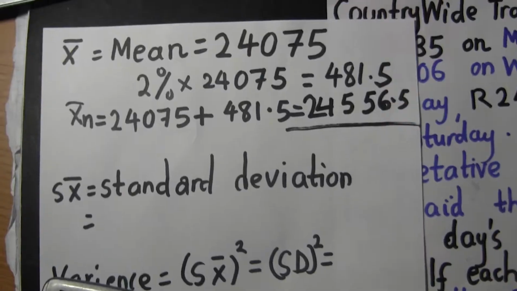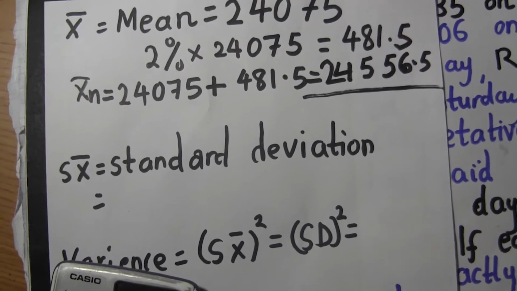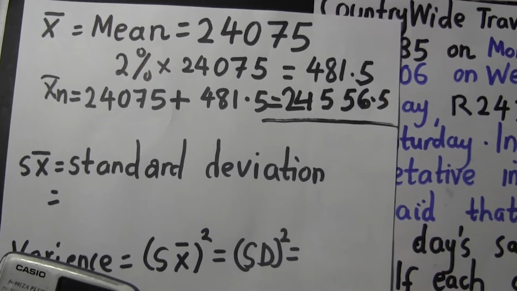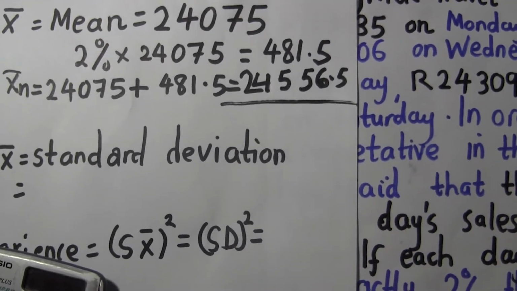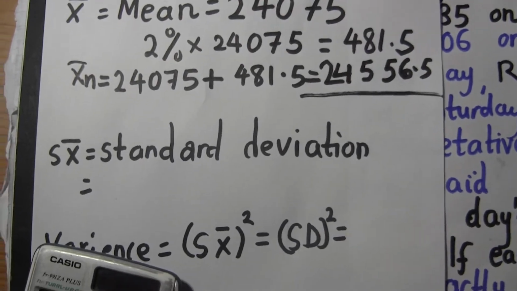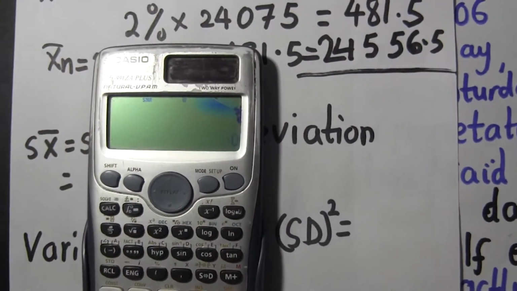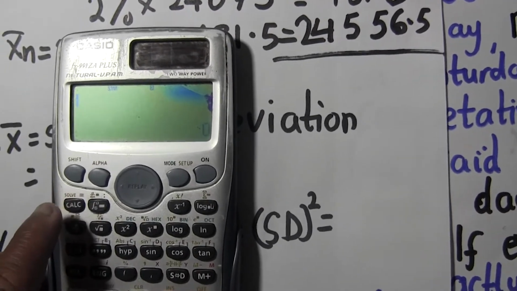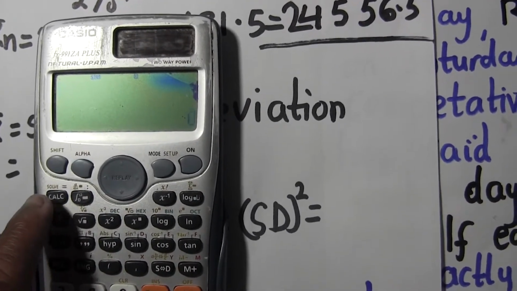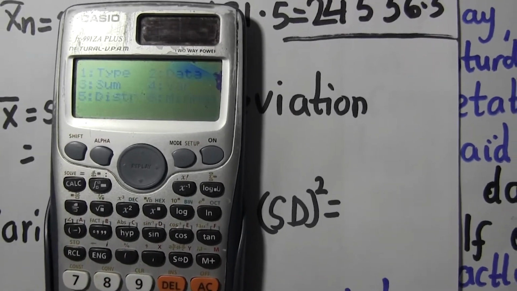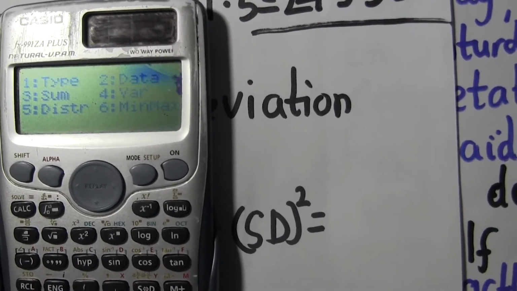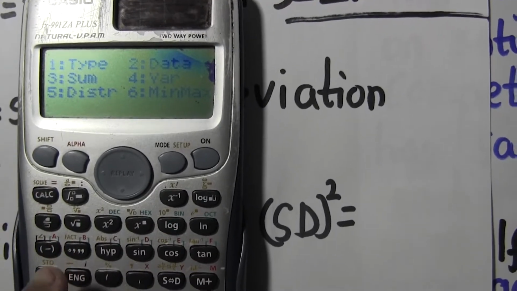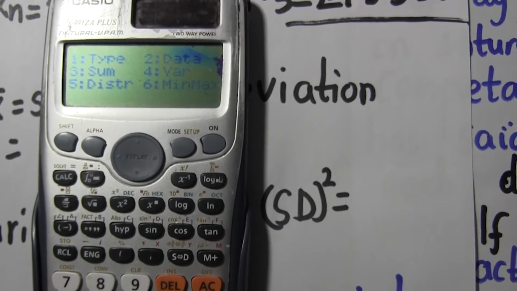But now let's find the standard deviation of the data for this week, before the increase. You see, there's nothing there, but remember, your data is in the calculator. If you want to resume your data, press shift and then number 1. This is going to take you back to your data. If you want to check your data, you can press number 2, but we don't just want to check the data, we want to use it to find the standard deviation.